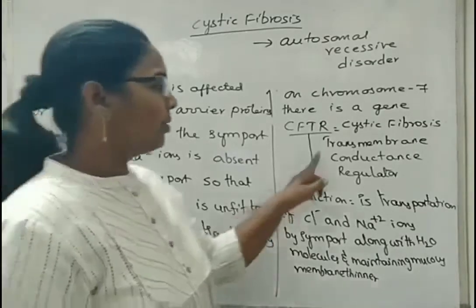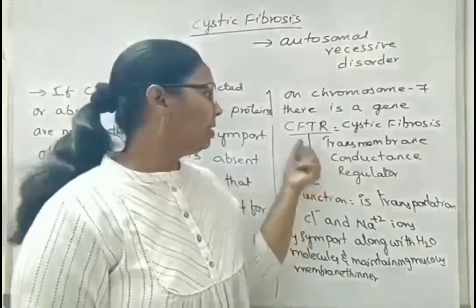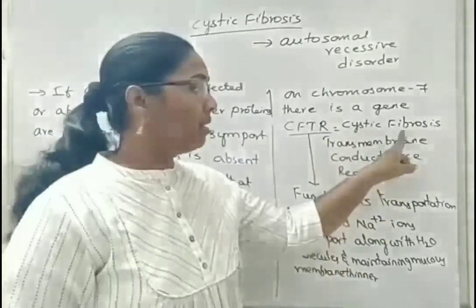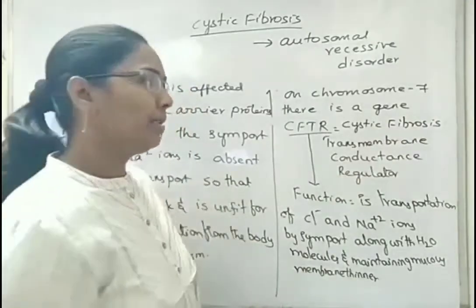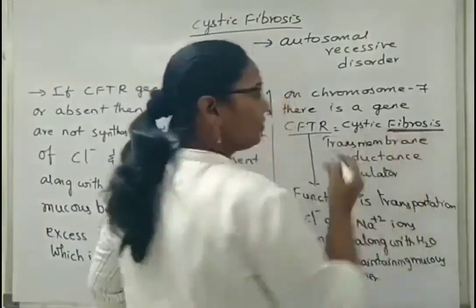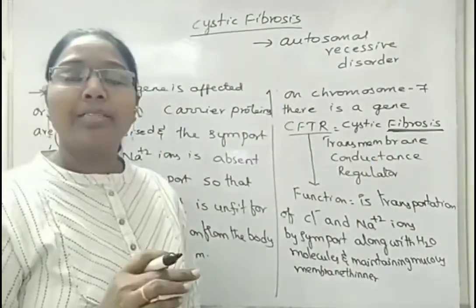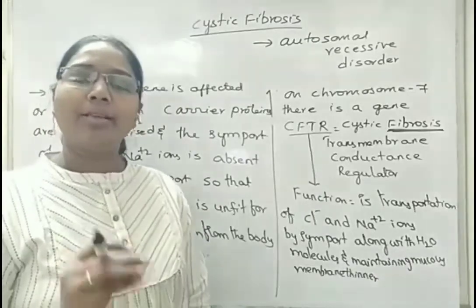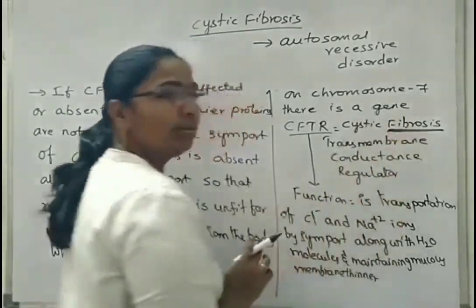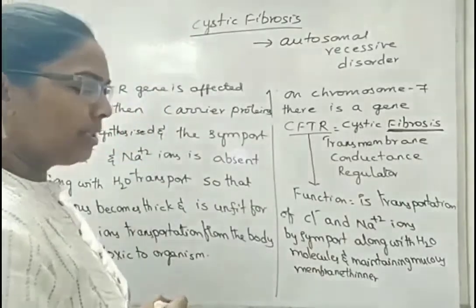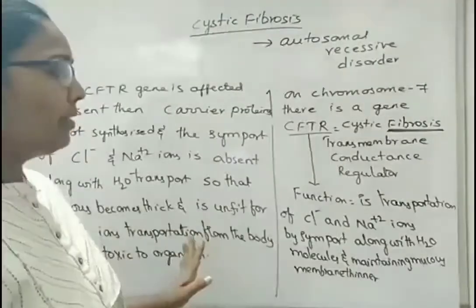So here, majorly during the transportation through the plasma membrane, in cystic fibrosis the required protein that is responsible for ion transfer is affected. Means here proteins are affected. Proteins that are majorly working as carrier proteins or channel proteins, those are majorly affected. So here we are giving a term like cystic fibrosis. Next. So if this is affected, what happens?